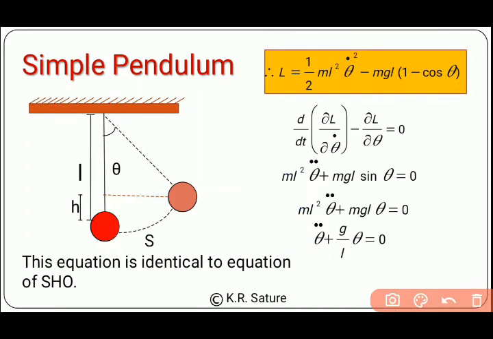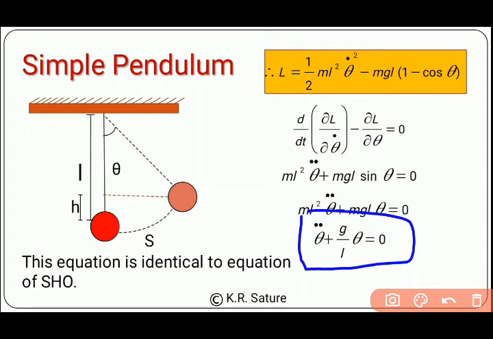If we divide the second term by ml square, then this L and this square will cancel, m and m will cancel, meaning we have g divided by L sin theta. So here it comes. The final equation is theta double dot plus g by L theta equals 0.